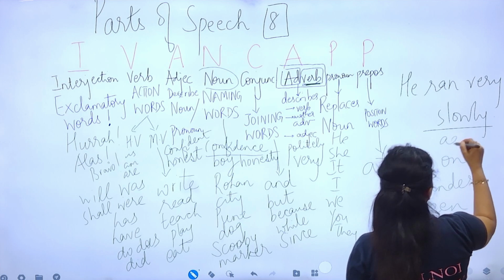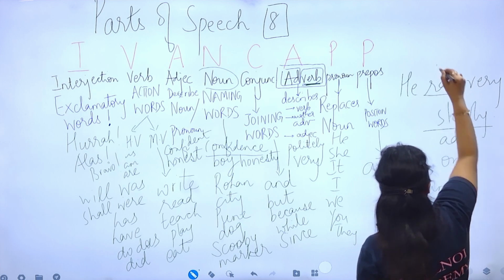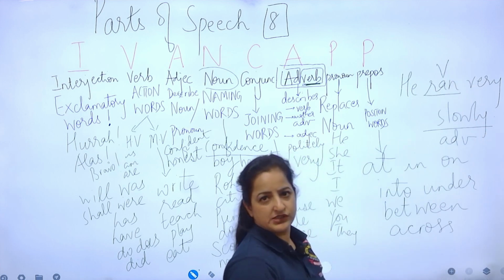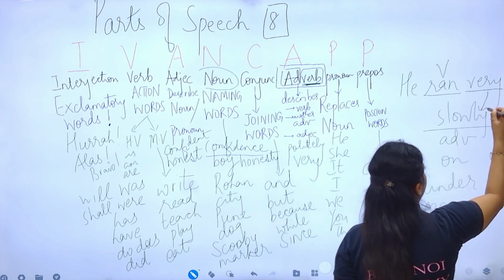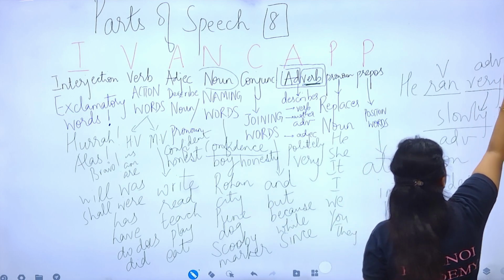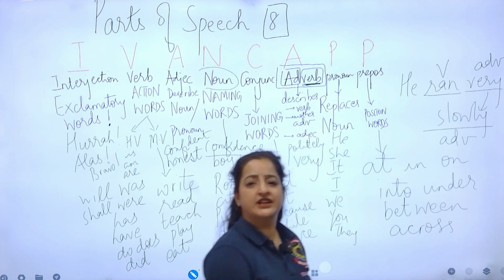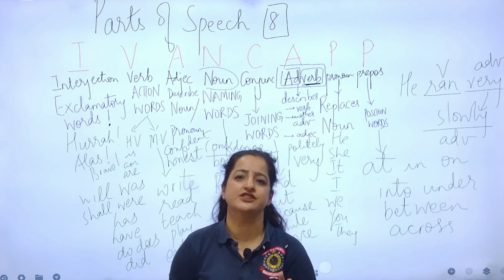Slowly is an adverb. Why? Because it's qualifying the verb ran. He ran how? Slowly. But if you see the word very, what is it qualifying? It's qualifying the word slowly. This is also an adverb. It's an adverb of degree, also known as intensifier.